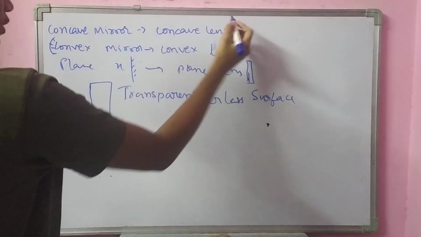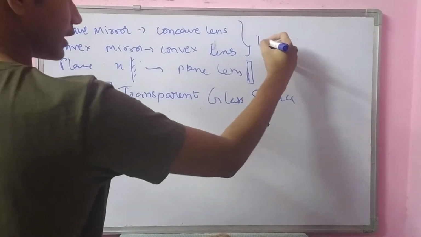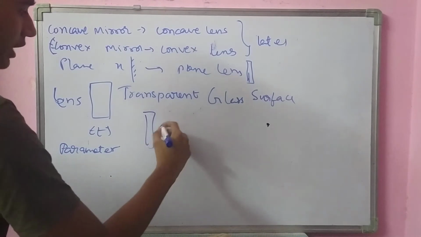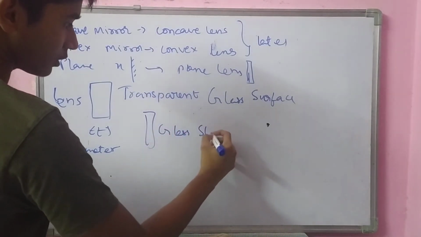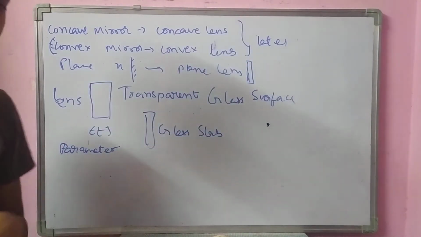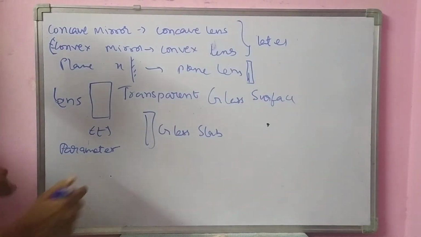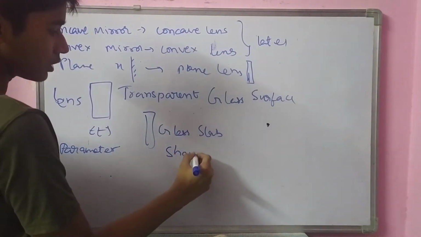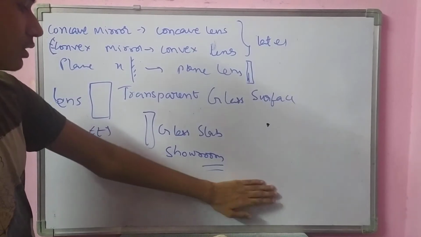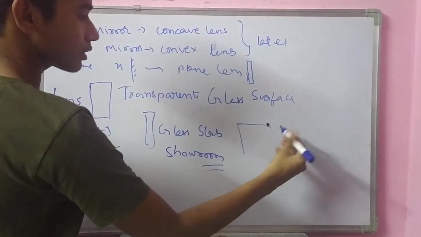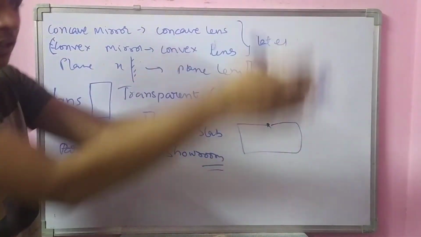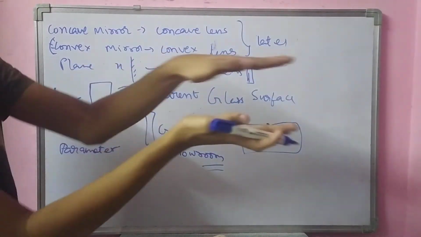Here concave and convex are totally different. We will discuss those diagrams later. A plane lens is simply a glass slab, or we can say a glass plate. We have glass plates near showrooms, near car showrooms and phone showrooms, right? Something like glass. Glass has some thickness. If we take the glass and keep it like this, it will have some thickness, right?